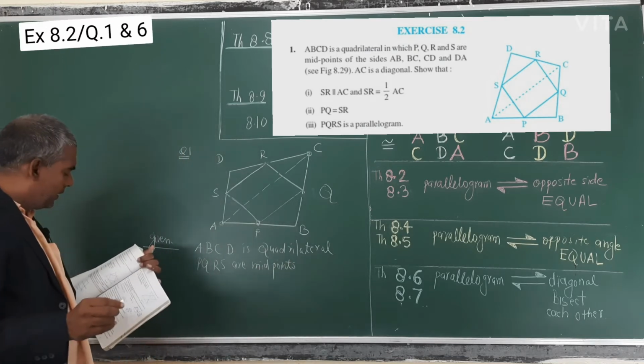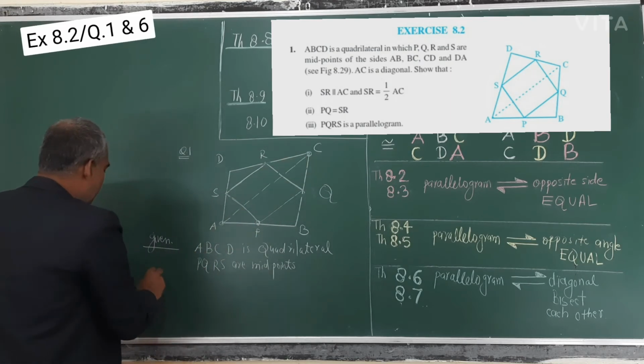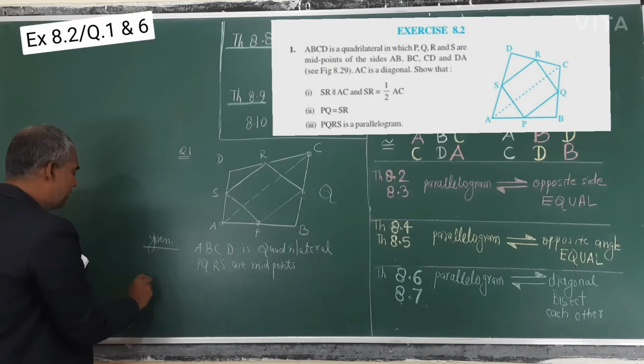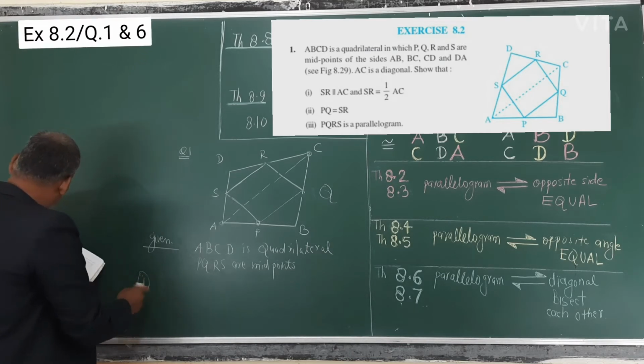These are given. AC is the diagonal, obviously. What you have to prove? Prove the first part, okay, we will prove it.